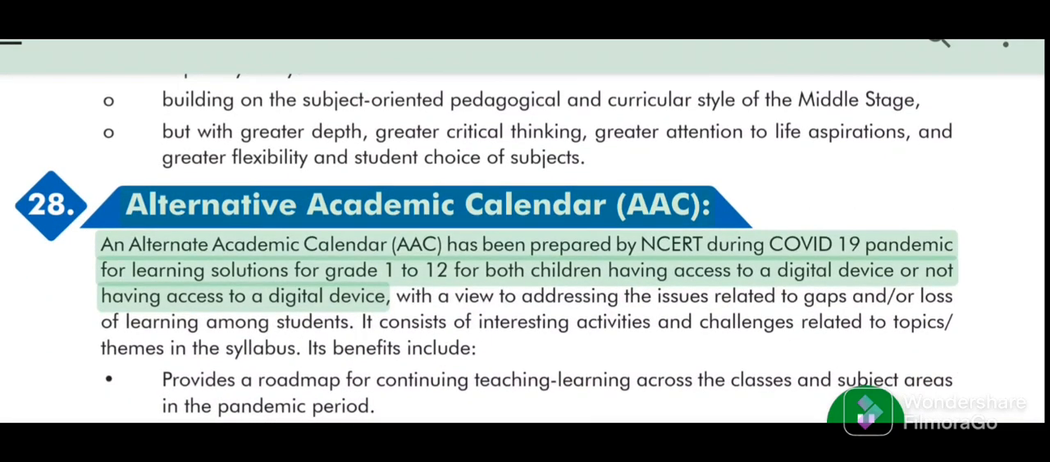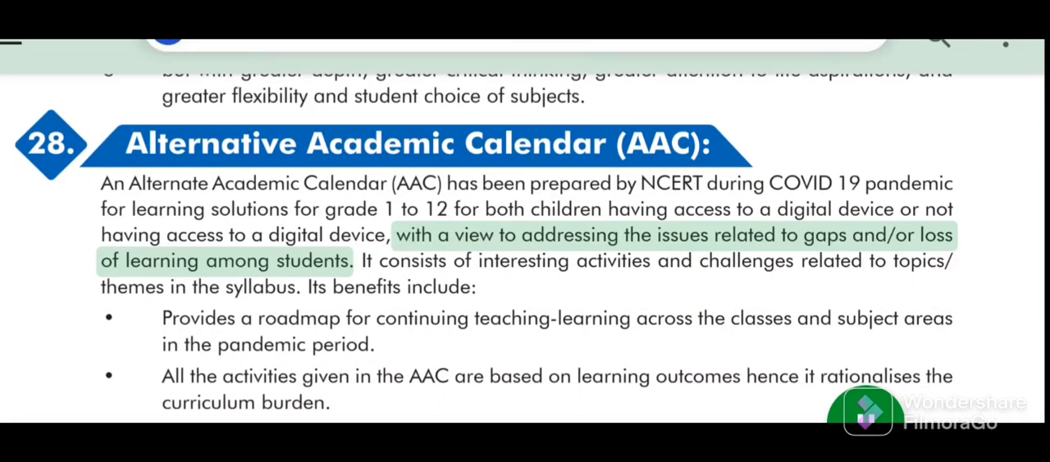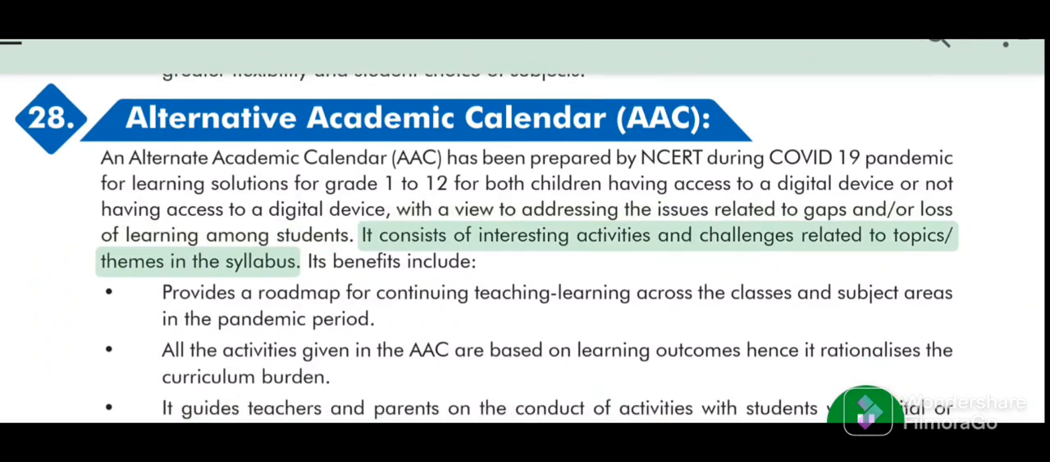Alternative Academic Calendar (AAC) has been prepared by NCERT during the COVID-19 pandemic for learning solutions for grades 1 to 12, for children both having access to a digital device and not having access to one, with a view to addressing the issues related to gaps and/or loss of learning among students. It consists of interesting activities and challenges related to topics and themes in the syllabus.